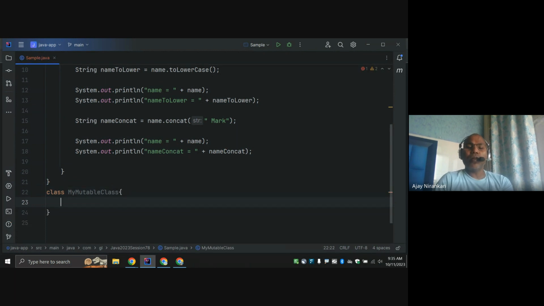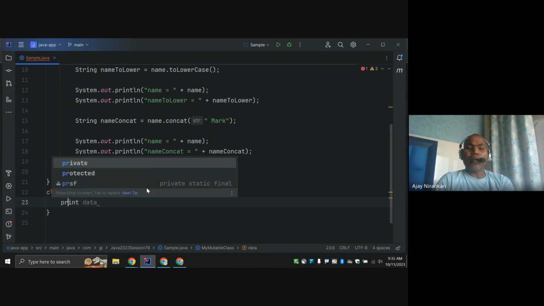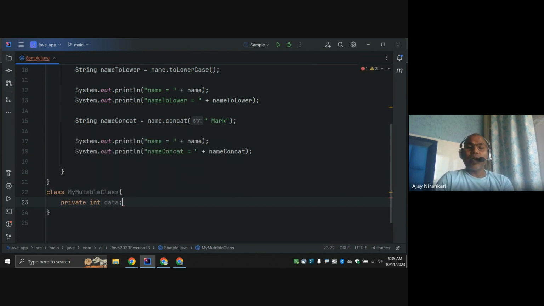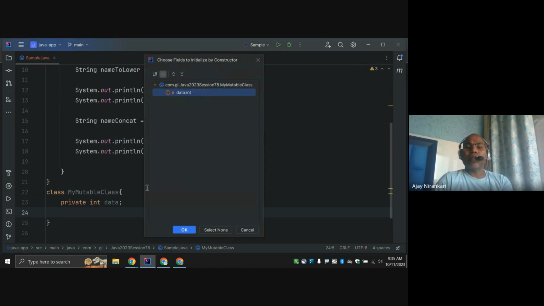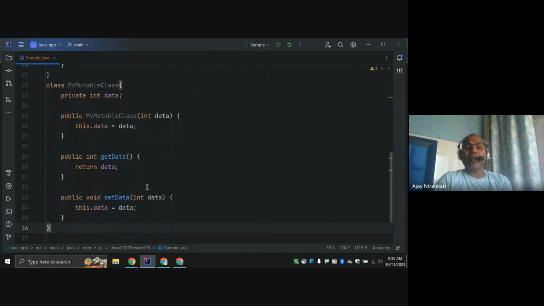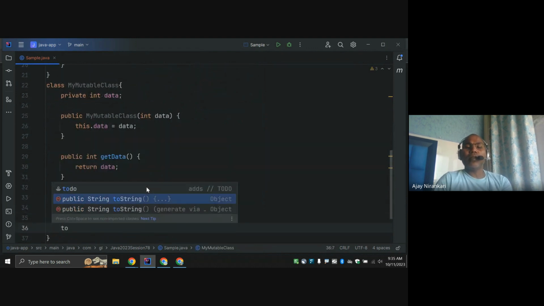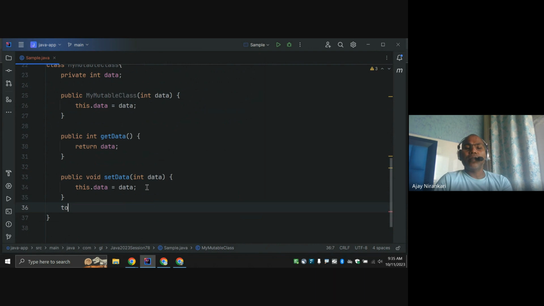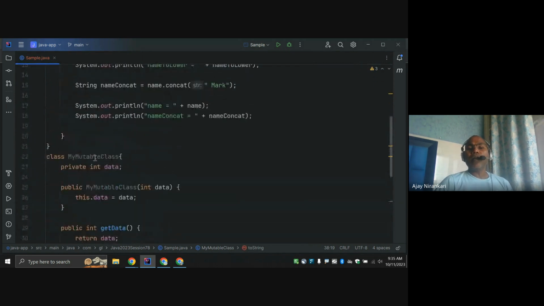Let's have only one field, an integer data, and it is generally private, right? Let's add a constructor, then a setter and getter, and a toString. So now I have created one class, MyMutable.